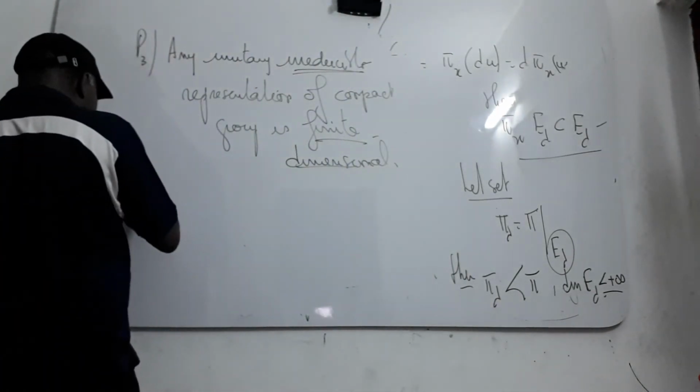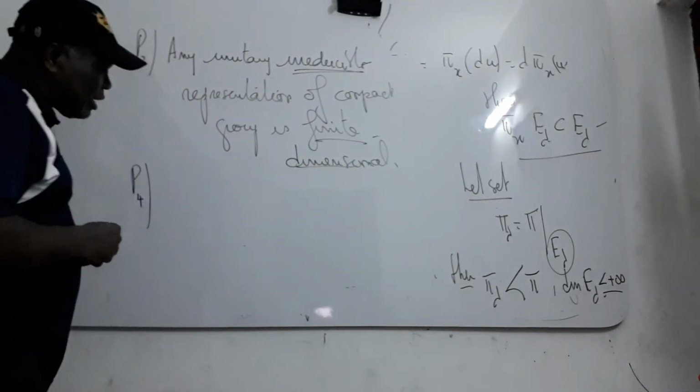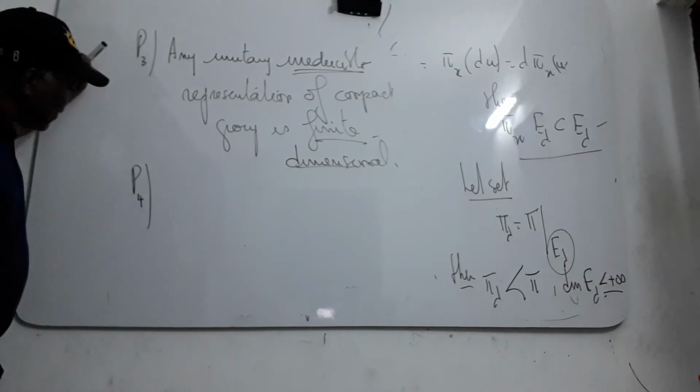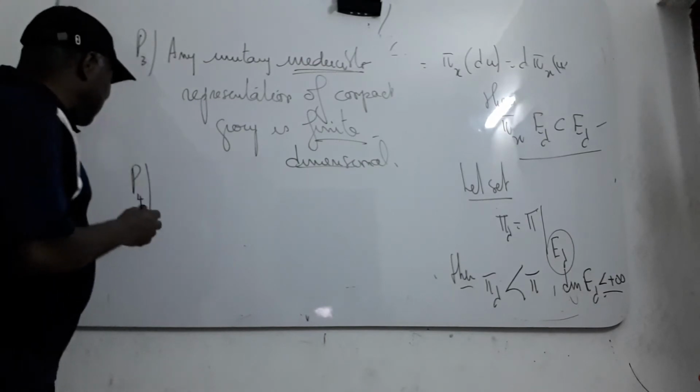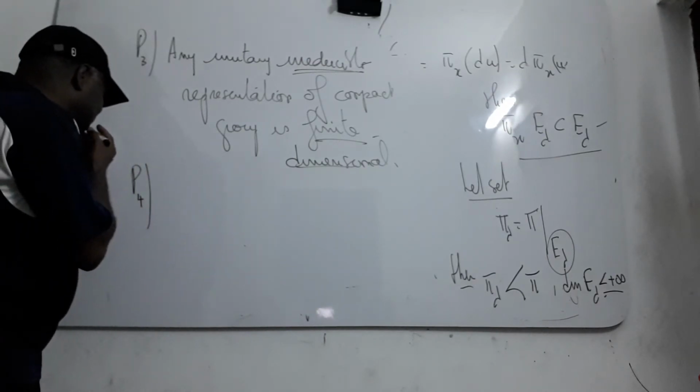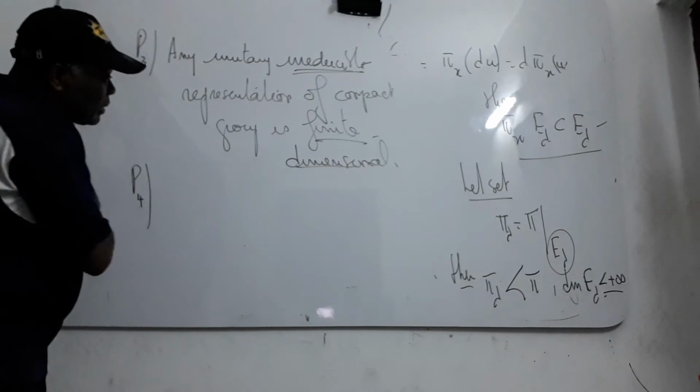Okay, what kind of quality can we give you now? I can say that the representation of this is contained like that.